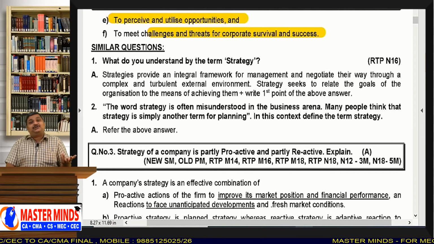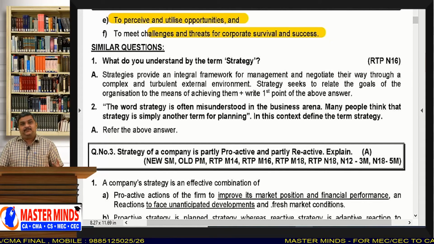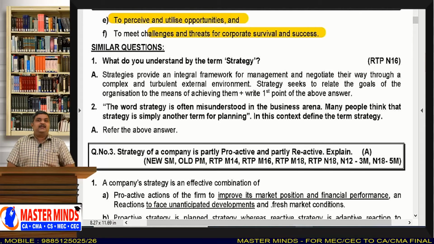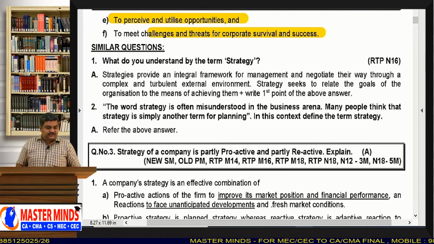The top level management has to spend some time to make strategies, to face the challenges and threats that come in their way for their success. Okay. So that is what is strategy.